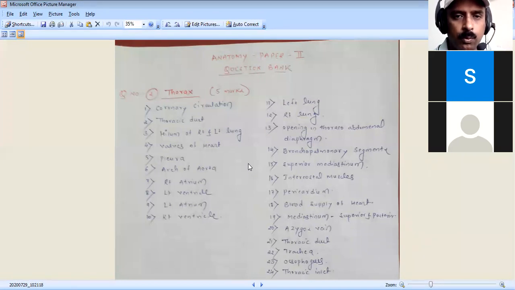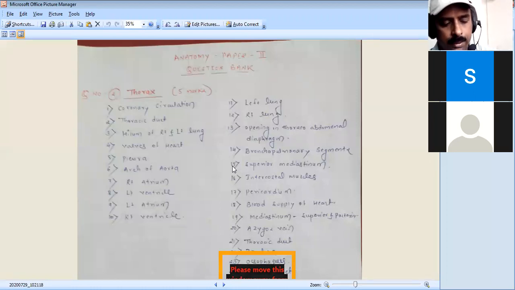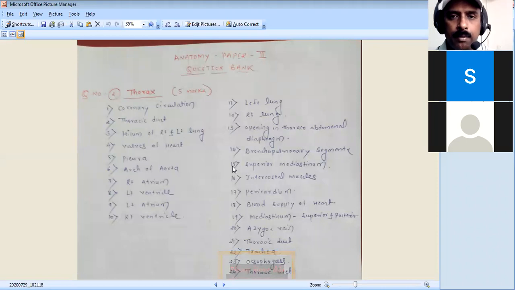Among the AV valves, from the right atrium to the right ventricle, there is the right atrioventricular orifice, or the valve, we call. From the left atrium to the left ventricle, we get the left atrioventricular orifice. Then the semilunar valves, we have in the aorta and pulmonary trunk.